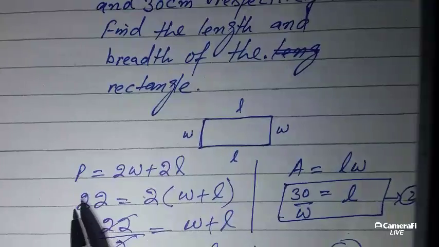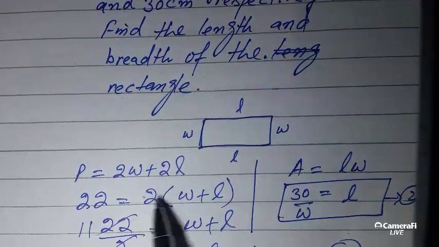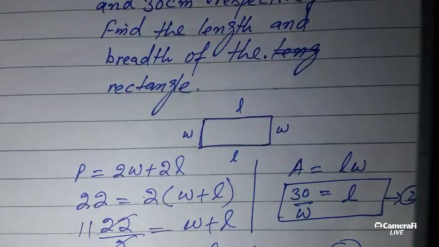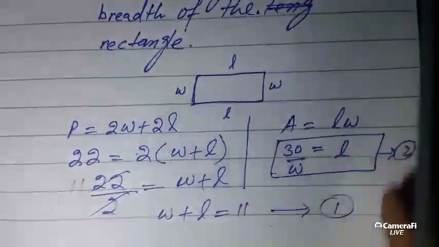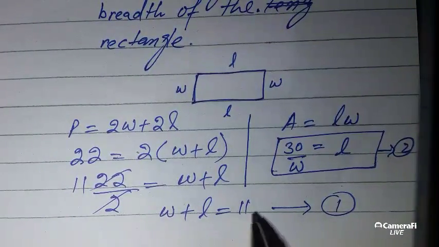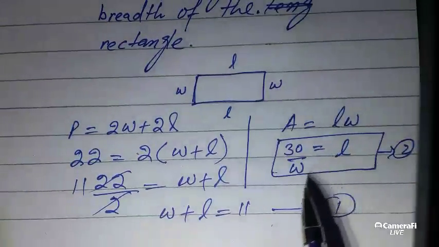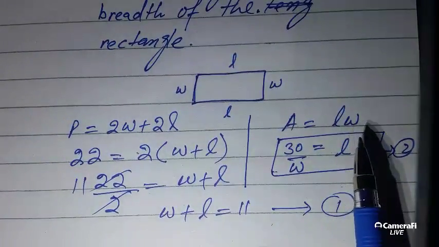Putting the values, perimeter is 22, taking 2 as common factor and dividing by 2. So W plus L is equal to 11. And similarly area is multiplying these two factors.